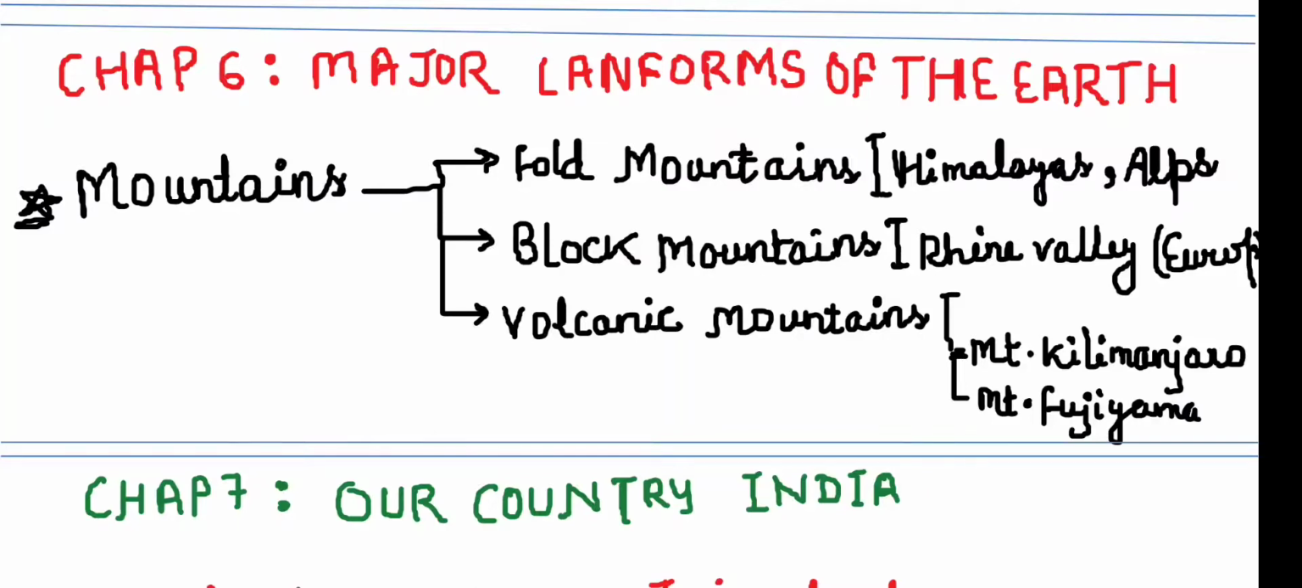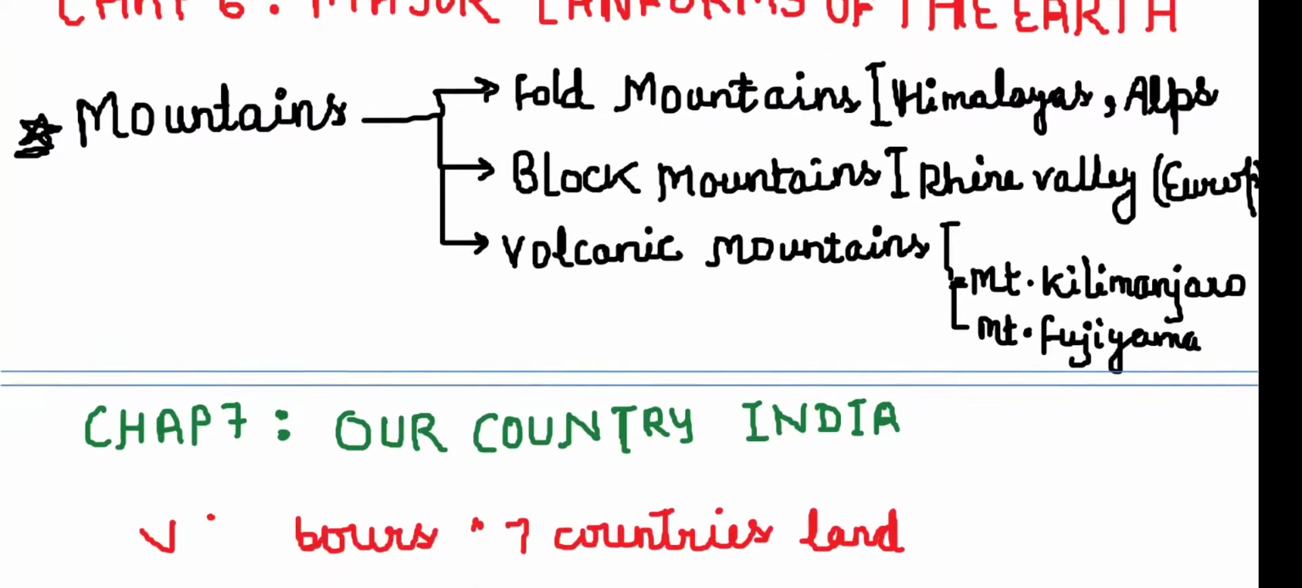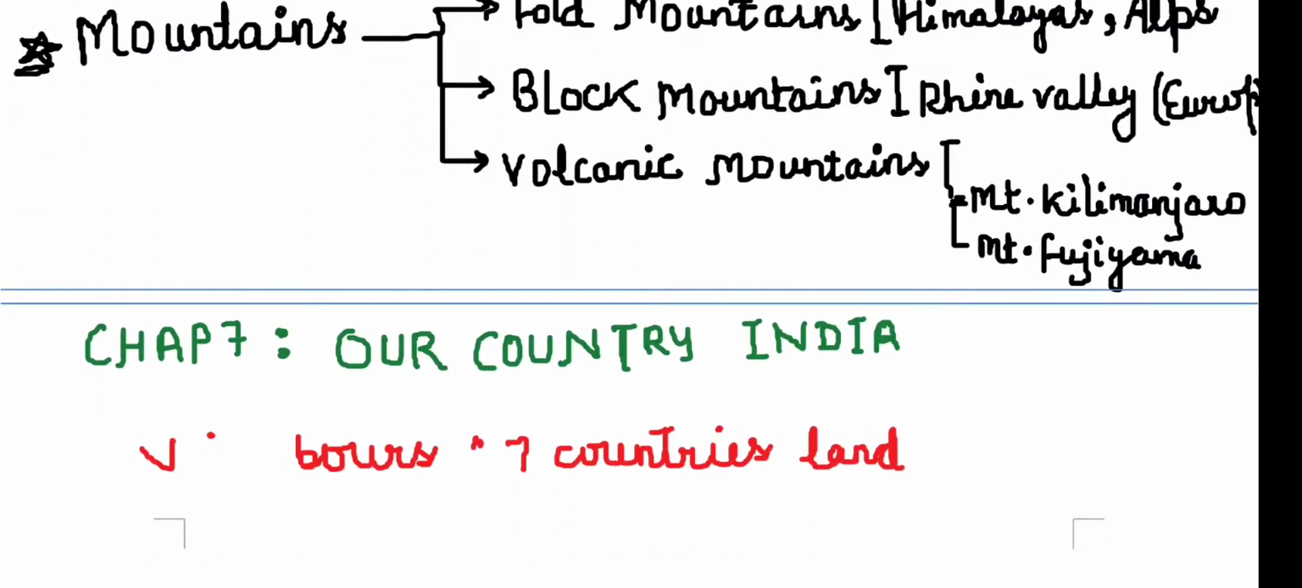Then there are block mountains. The Rhine Valley in Europe is an example of a block mountain. What happens is that the crust of the earth gets deformed, and so block mountains are formed. One part of the lithospheric crust gets uplifted and the other part sets down, and this leads to the formation of a block mountain. So we have the example of the Rhine Valley in Europe.